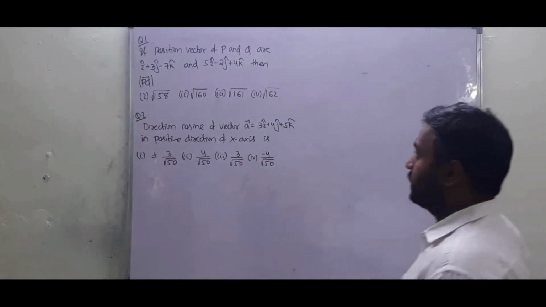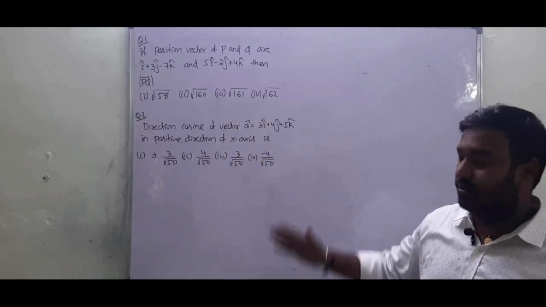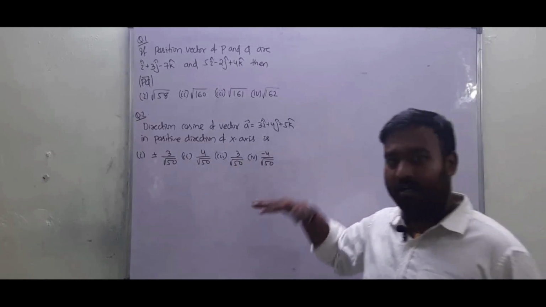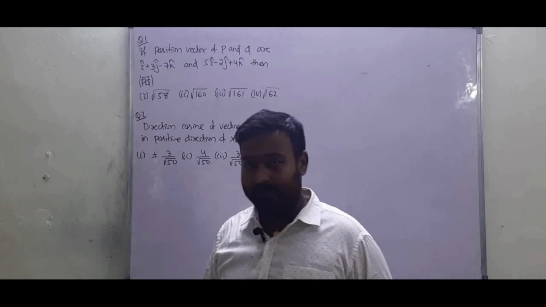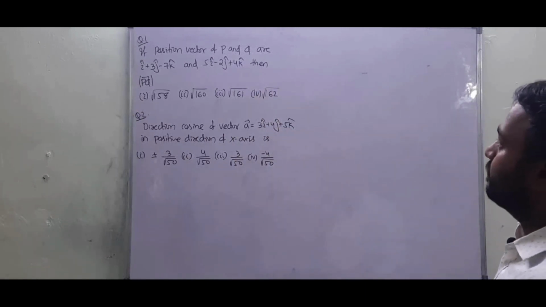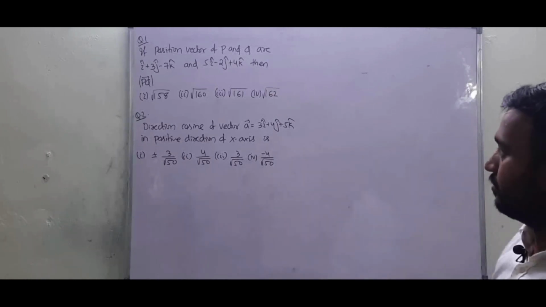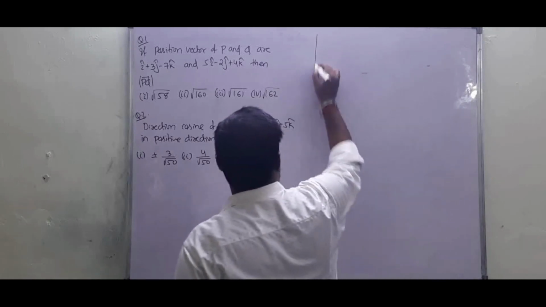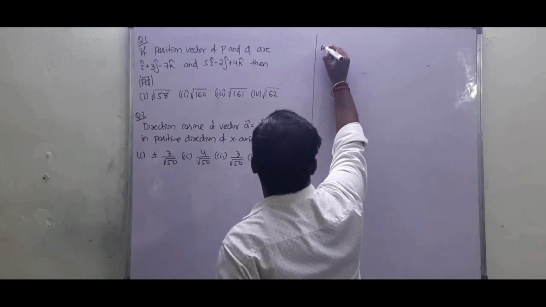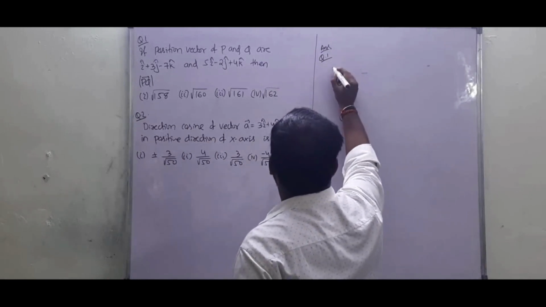Based on those concepts, here are the two problems that we are going to solve. These problems were already asked in competitive exams. First, if the position vectors of points P and Q are given, what will be the magnitude of PQ vector? For the first case, we need to find PQ vector.